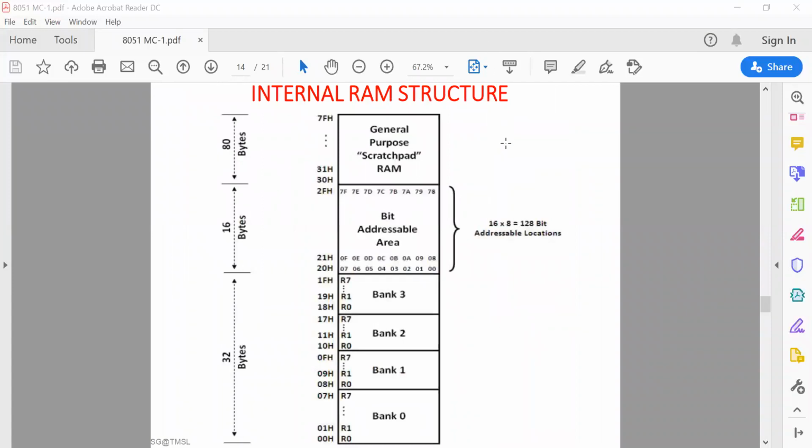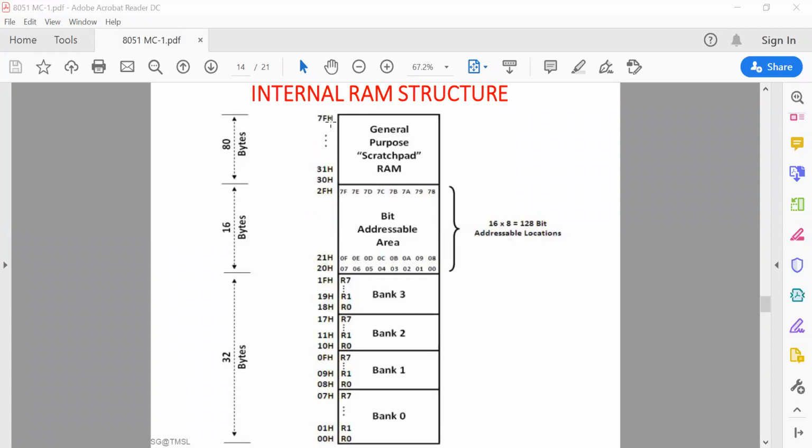Next, consider the internal RAM structure. So how does the RAM look? It is basically 128 bytes of internal RAM. Now these are 128 locations of 1 byte each. The address ranges from 00 to 7F. Clear? Now this RAM is used for storing data.